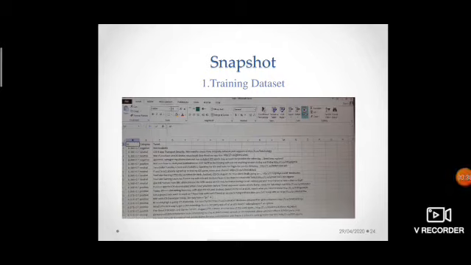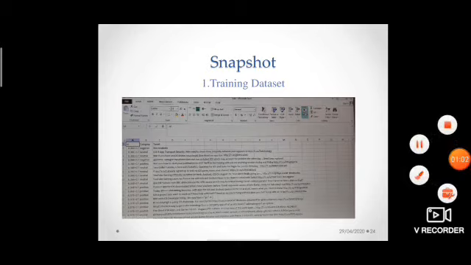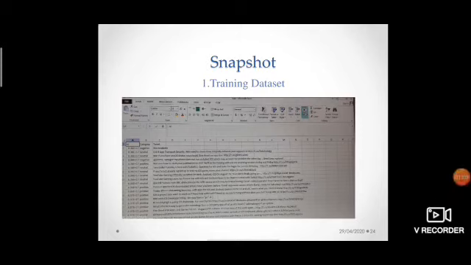This data is in raw format, that is, it contains misleading information like symbols and not available text, so we need to clean it before we use it. For training purposes, we have to remove all the misleading data from this data set, that is, the number of symbols, not available fields, and the number of mentions and links mentioned in the tweets. So basically we need to clean the data set before we can use it. So let's move towards the next slide.